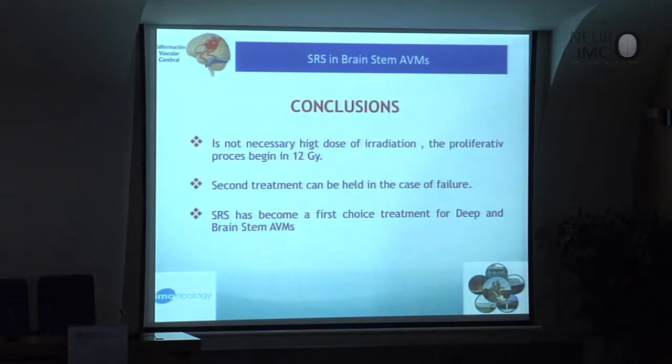The proliferative process begins at 12 grays. It's very important to understand this because more dose means more toxicity, more necrosis. But we have to understand that the proliferative process begins at 12 grays. It means that it's not necessary to have a high dose.